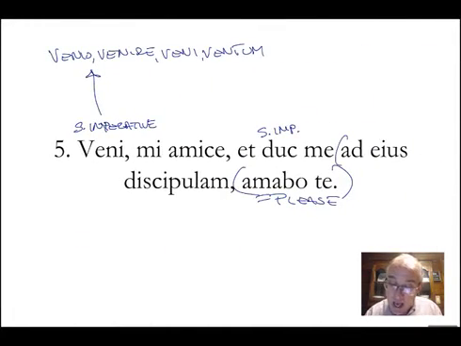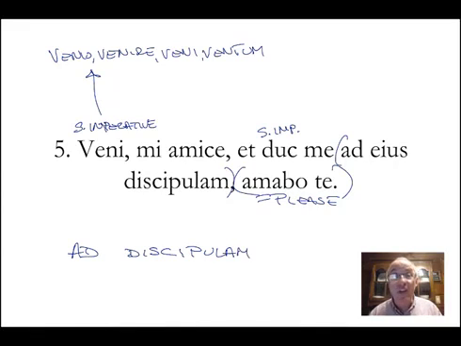Me ad eius discipulam. Notice this is ad discipulam, to the student, but they've injected, put right in this phrase, eius. So it's not hanging out there. It's nice that you can compartmentalize it. Put it in the ad discipulam and put this right in the middle. To his student. Come, my friend, and lead me to his student.